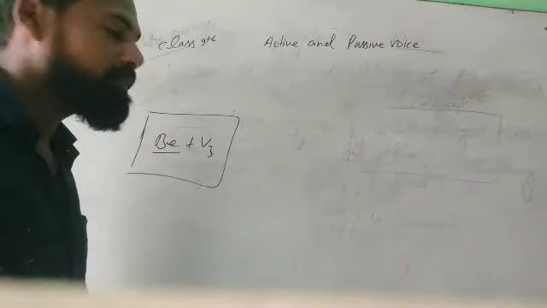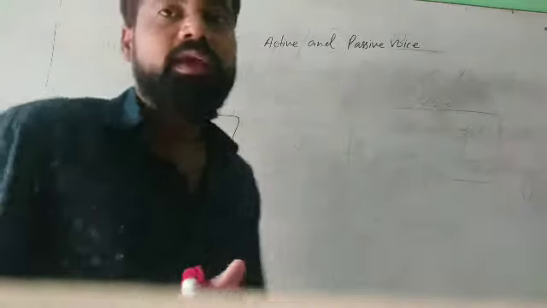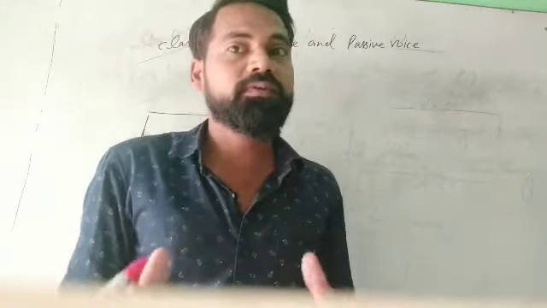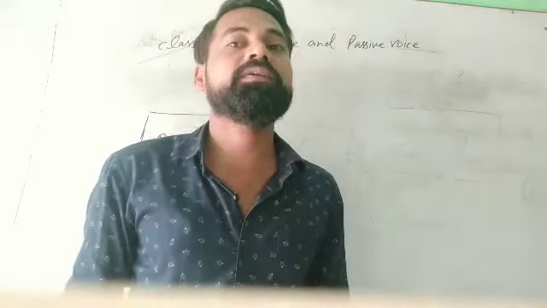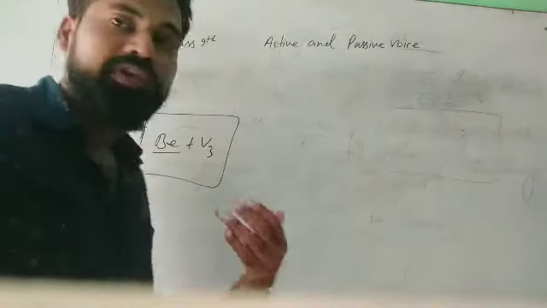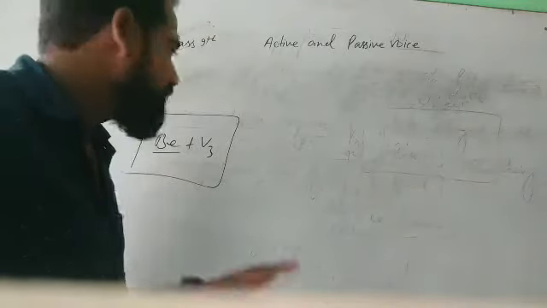Then you will be able to convert to passive voice. And if you don't have an understanding of tenses, then you will not be able to convert to passive voice. So first of all, go through the tenses and try to understand each and everything,